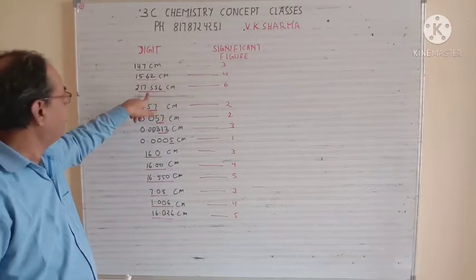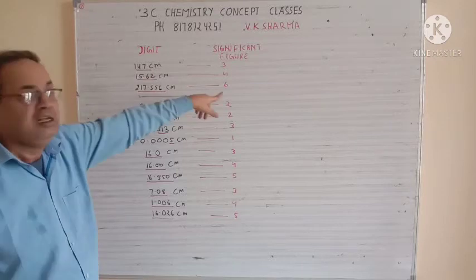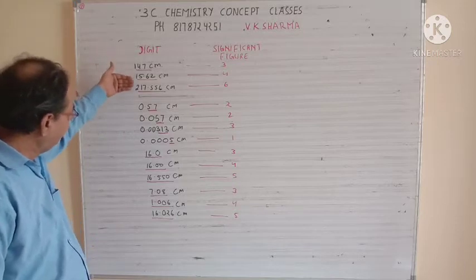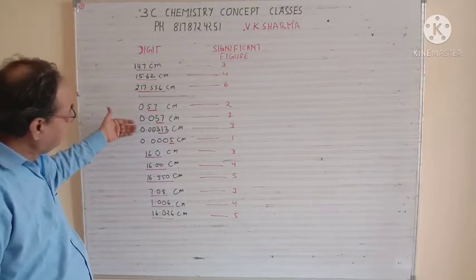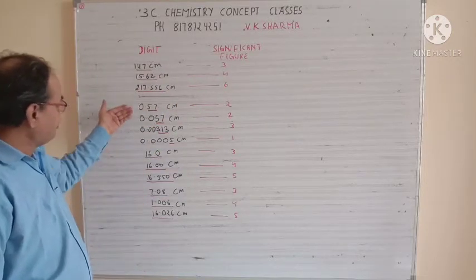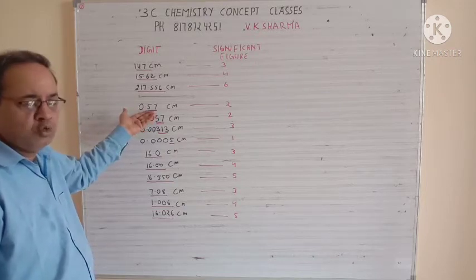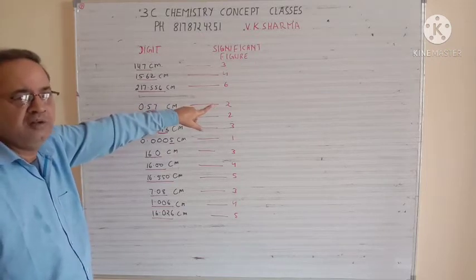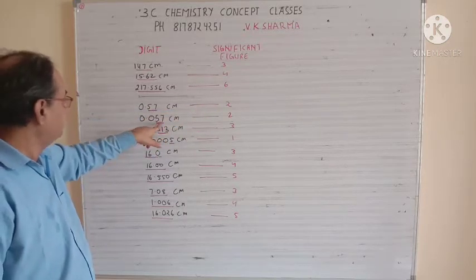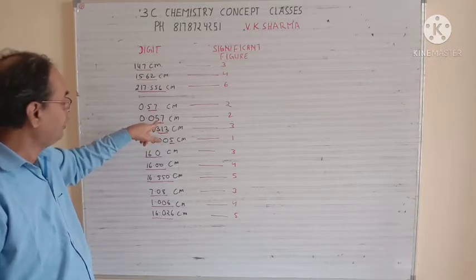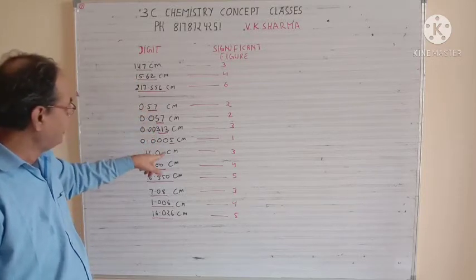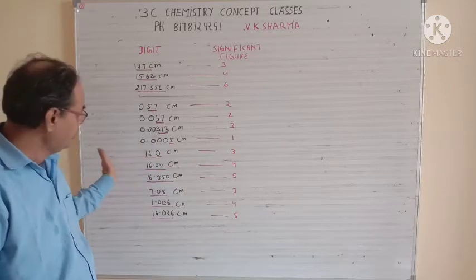In the same way, 2.175566. So these are all 6 significant figures. Means you can't leave any of them. You always have to use them. In the same way, I have given you different numbers and written different significant figures here. So just see carefully. If after the point two digits come, that is also important, so the significant figures are 2. In the same way, suppose after the point 057 is there, but these two are the significant figures, because without them you can't do your calculation. So you have to include these in your calculation. All the red marks are the significant figures, means you have to include all of these.